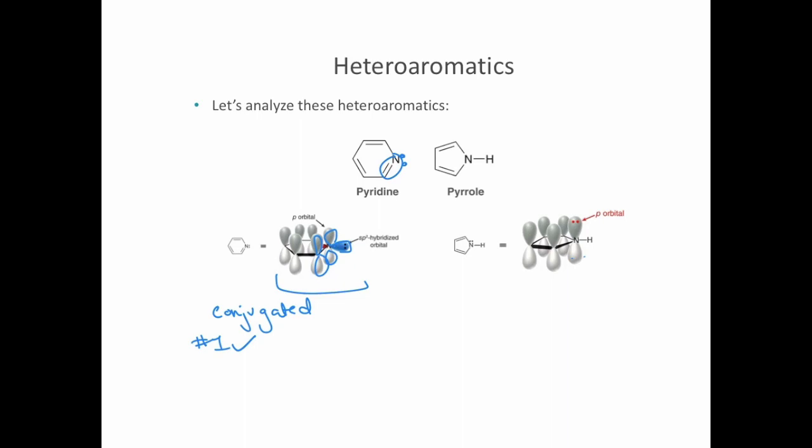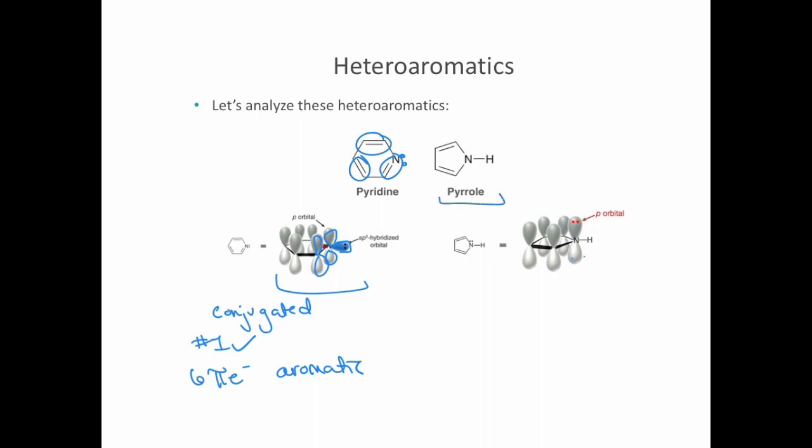So the lone pair is not included in the pi count because only electrons in p orbitals count towards the pi system. So that means we've got 2, 4, 6 pi electrons from each double bond, not the lone pair, because it's in an sp2 orbital. And that fits Huckel's rule, so that's aromatic.